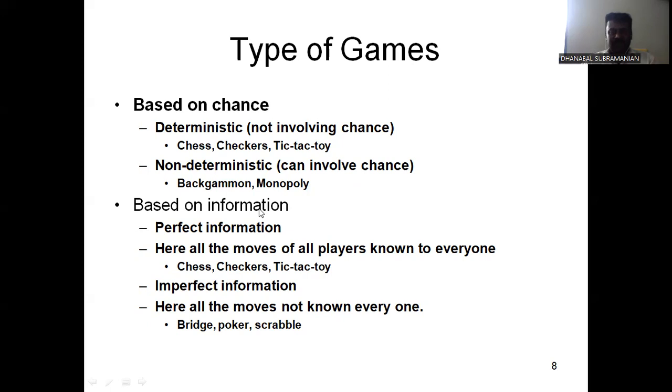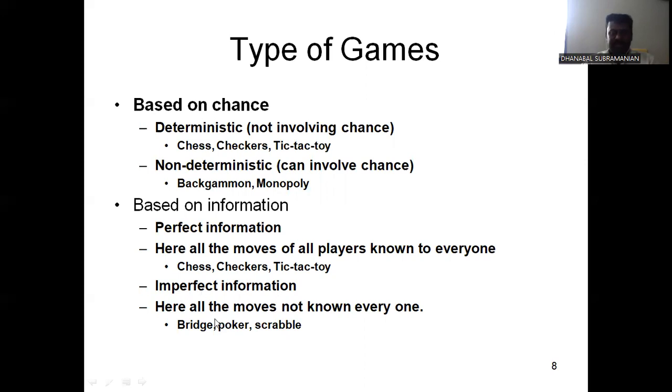Next, based on information: perfect information. Here all the moves of all players are known to everyone. Take chess as an example. When you are playing chess, every move is visible to the opponent party. It's the deterministic type. All the moves of all players are known to everyone. If you move from one position to another position, all the persons know which position you moved from and to.